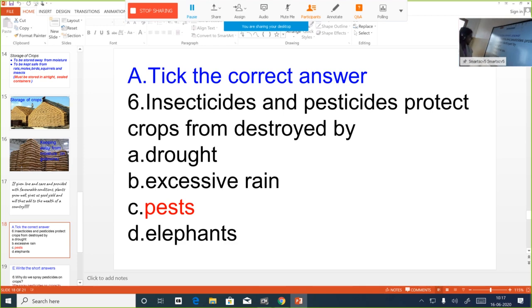So shall we discuss these questions? First one, tick the correct answer. This is a topic that we discussed today. Insecticides and pesticides protect crops from being destroyed by... There are four options. One is drought. Second option is excessive rain. Third option, maybe by this time the answer is clear to you. In your textbook it's given only pests, but actually this protects us from what else? Insects also. There is no need to add, I was just mentioning. Insecticides actually protect the crops from insects. That's not included in the options, no problem. Now pesticides protect the crops from the attack of pests.